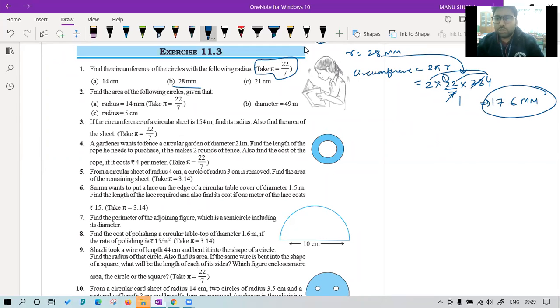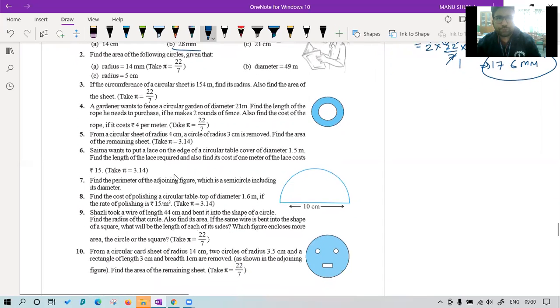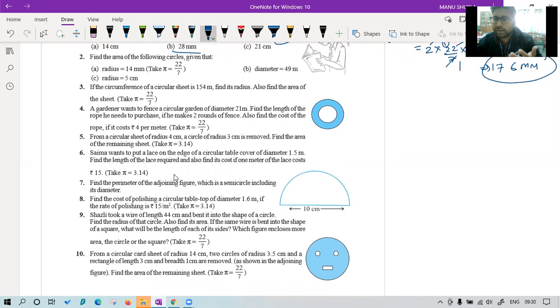Yes, Mokshita, correct. So this way we can find the circumference of a circle. Okay. Now let's take one question of area also. Find the area of circles. Again, we have the formula.